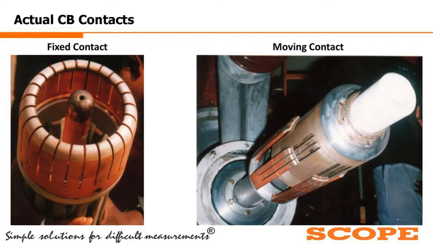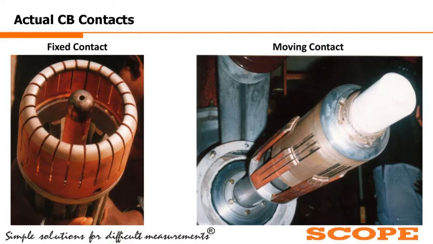Now as I have told you, the male and female contact assembly. As you can see in the left hand side, the fixed contact, whatever we have shown you in the slide ahead back, is the fixed contact and moving contact as a normal drawing. Now it is the actual picture. As we can see, if we open up the breaker interrupter chamber, this is the thing.